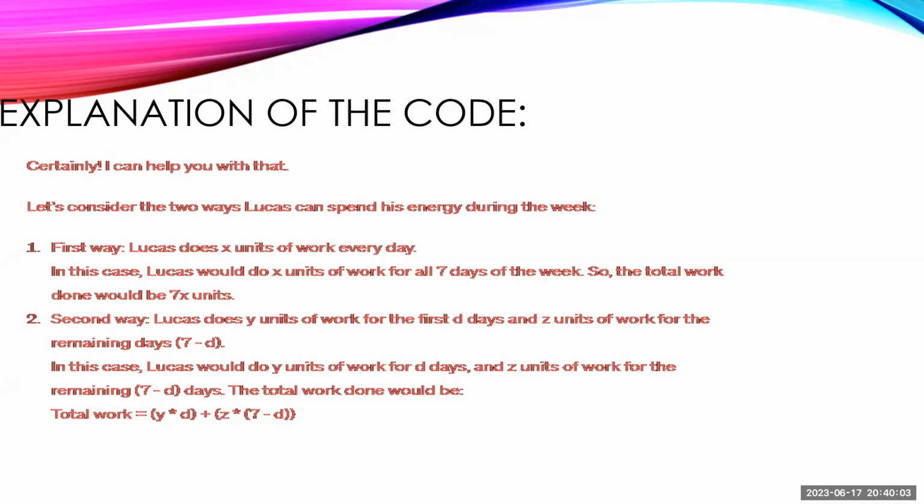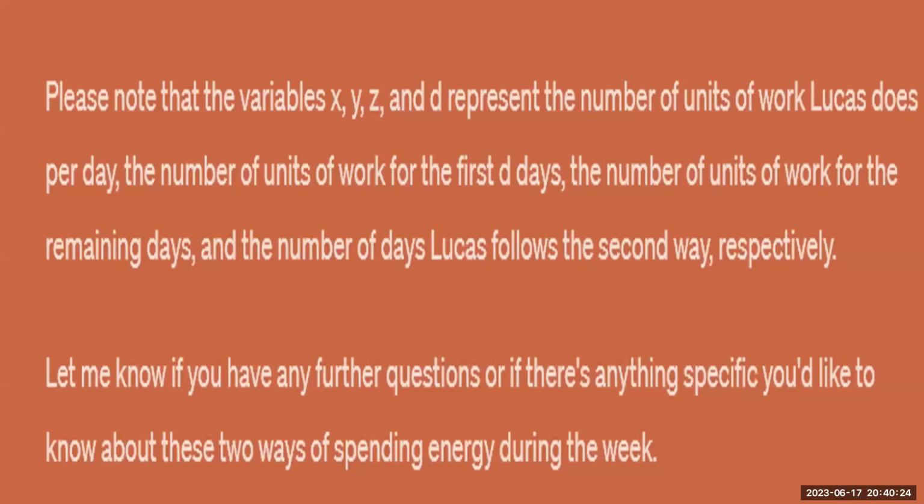Second way, Lucas does Y units of work for the first D days and Z units of work for the remaining days, 7 minus D. In this case, the total work done would be Y into D plus Z into 7 minus D.